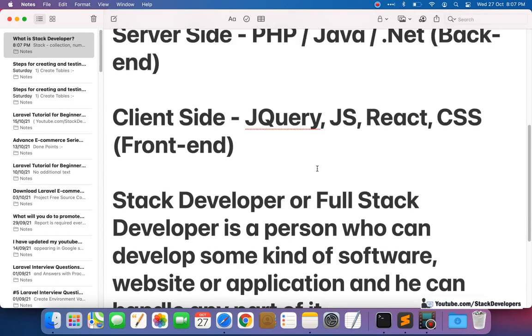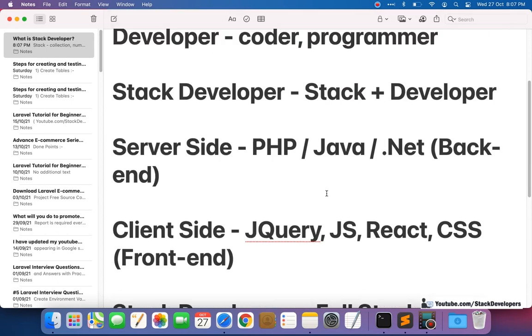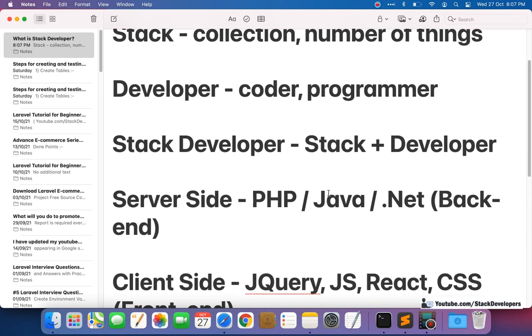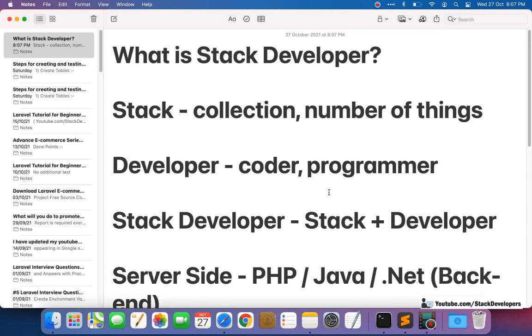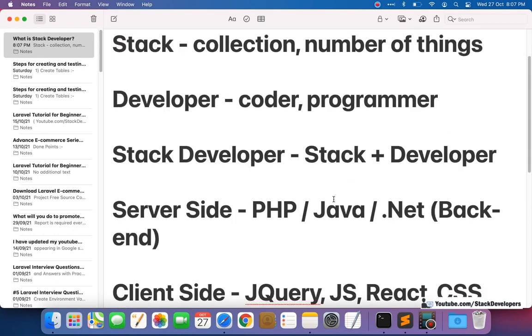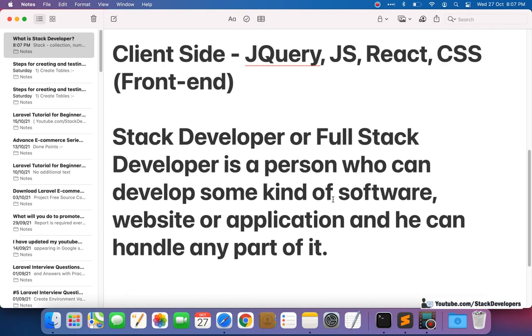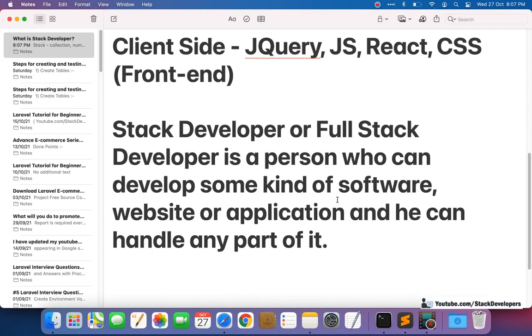Okay, even that is jQuery, even that is PHP, even anything. So that is called a full stack developer. This thing I am explaining now after so many years. Okay, so I think that I must explain you. This is the basic question every kid must know the answer to.